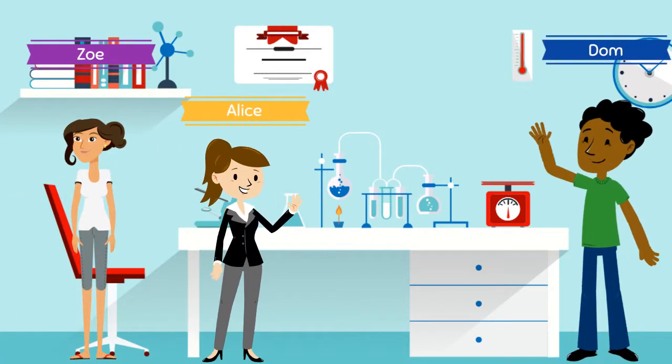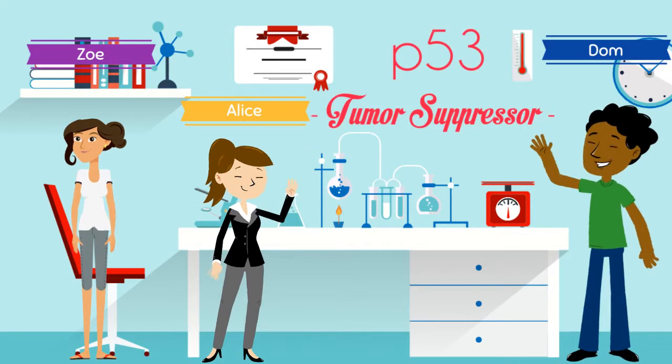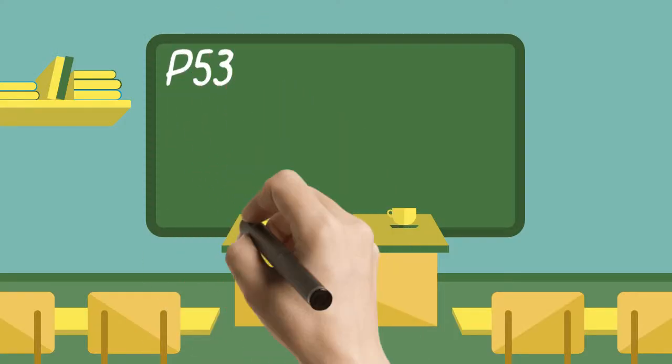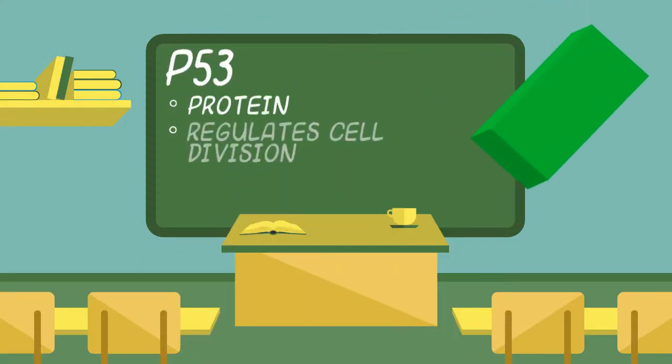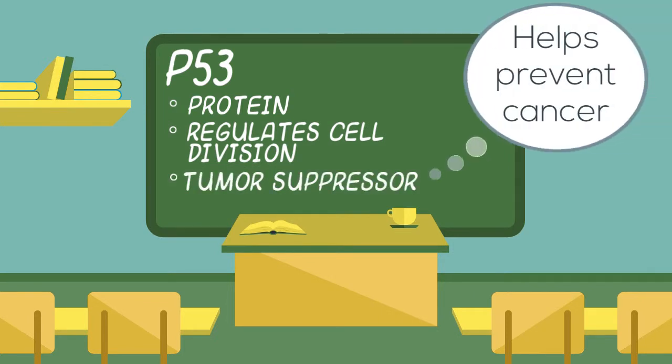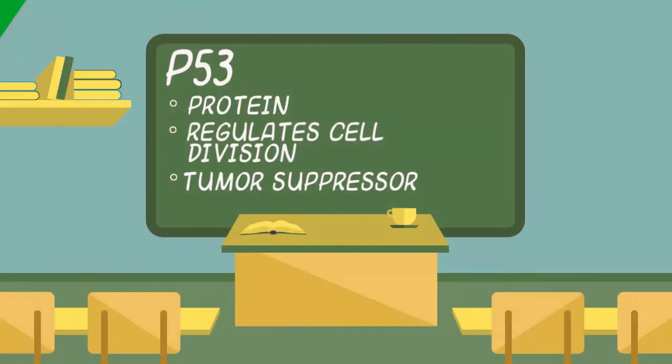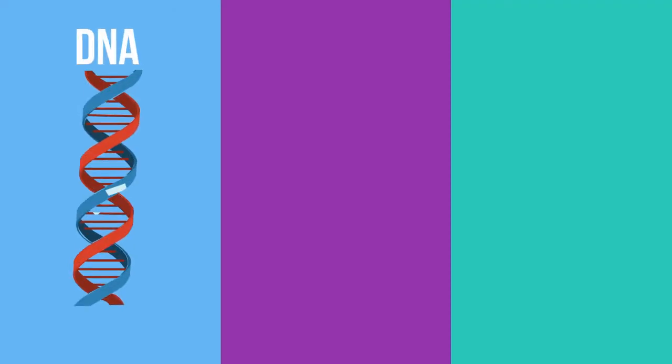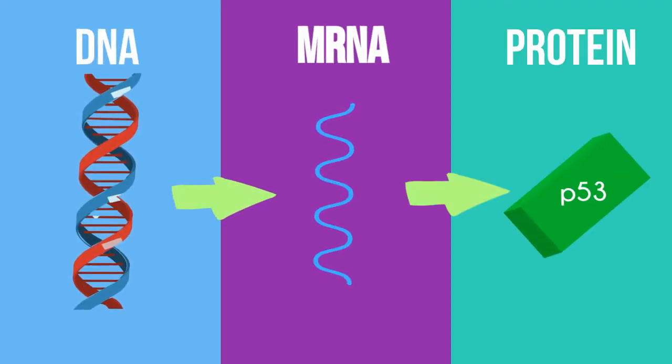I'm Don. Today we want to tell you about a tumor suppressor called p53. p53 is a protein that regulates cell division and therefore is a player that helps an organism avoid cancer. They're encoded in our DNA and are synthesized through an intermediate mRNA.